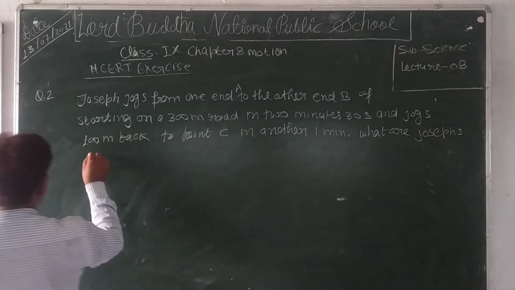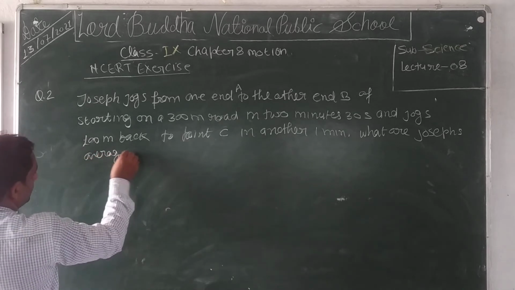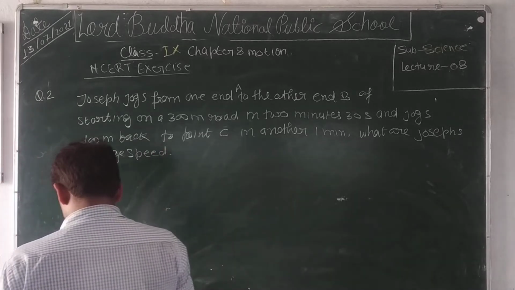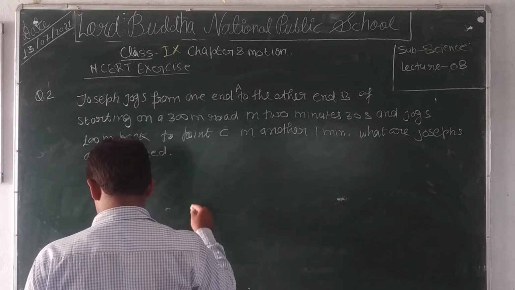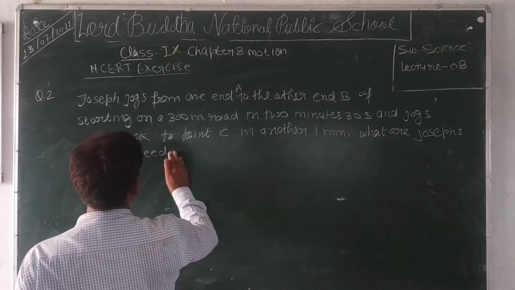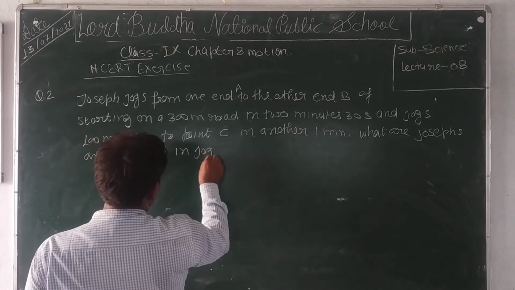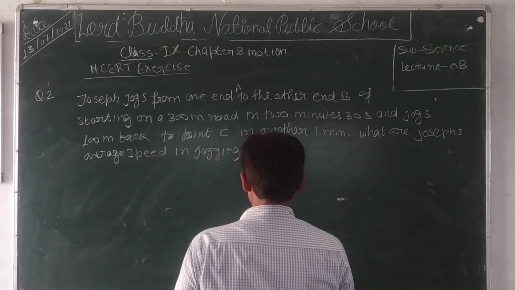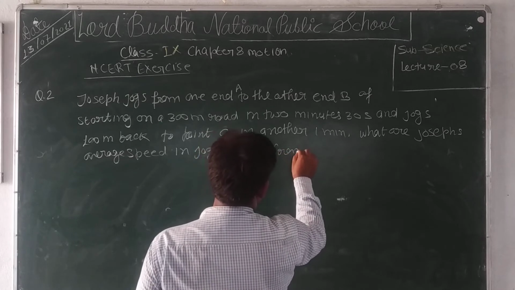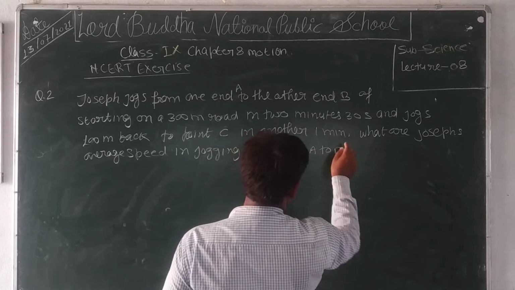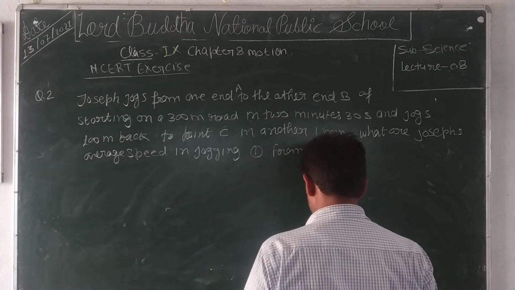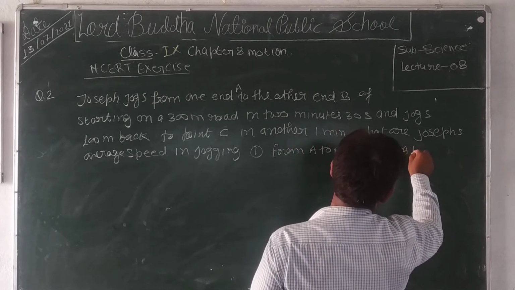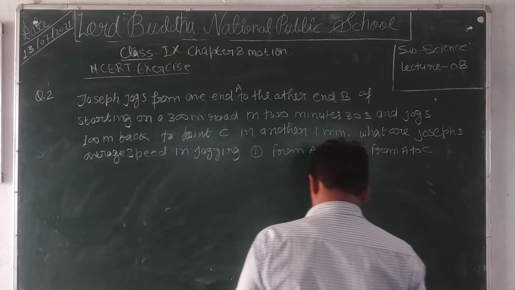Average speed in jogging, first from A to B.